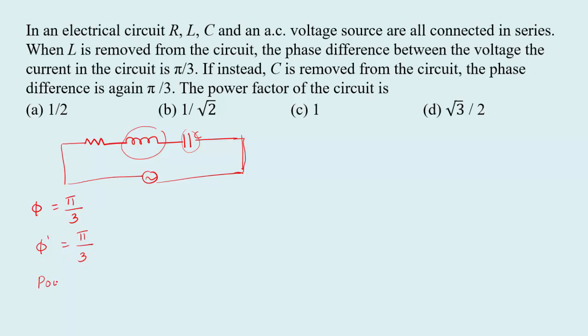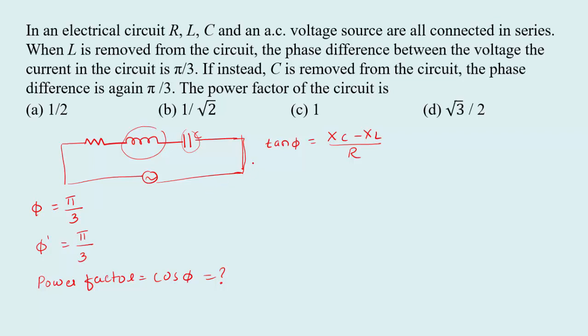So the power factor is equal to cos phi. So we have to calculate the cos phi value. We have the relation tan phi equal to XC minus XL divided by R.